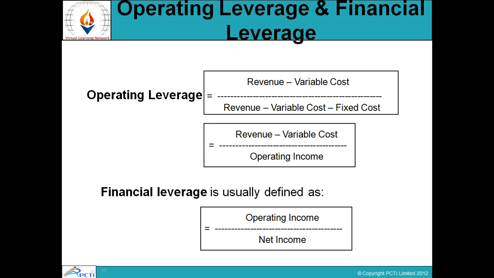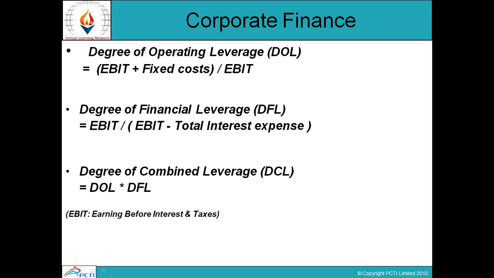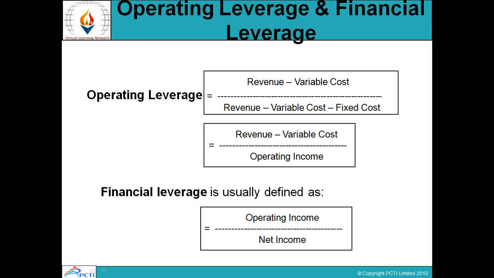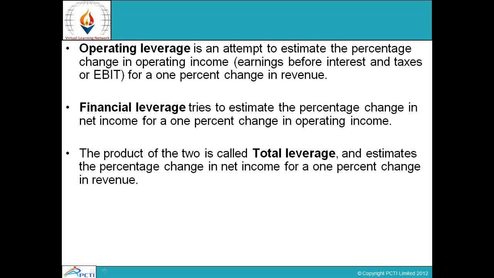Financial leverage is about the interest expenses we need to pay so that we remain with a profit, so it is operating income divided by net income. To calculate total leverage, I club both together: operating leverage and financial leverage together are called total leverage.